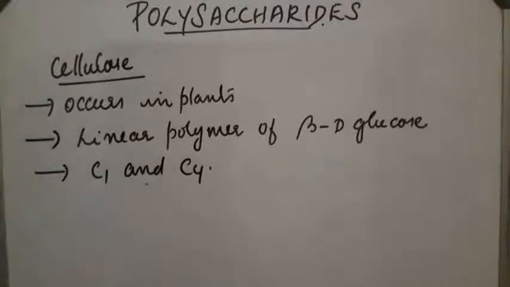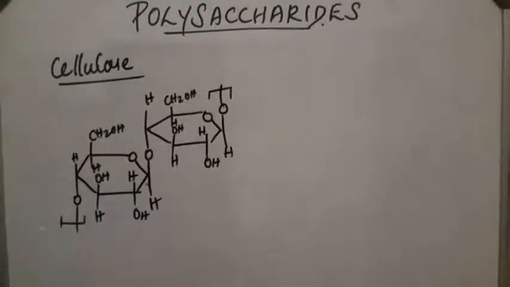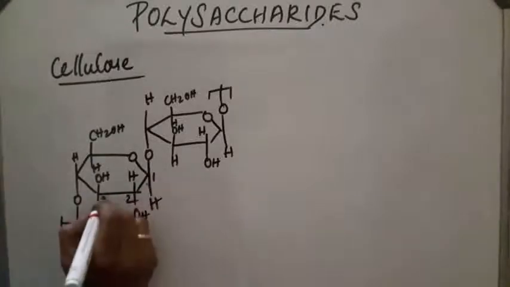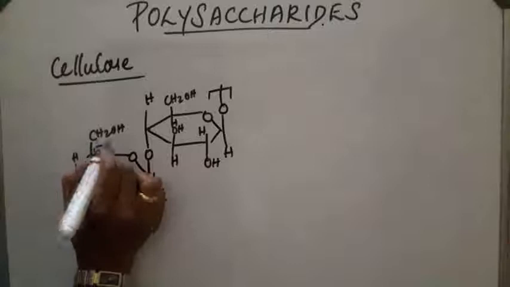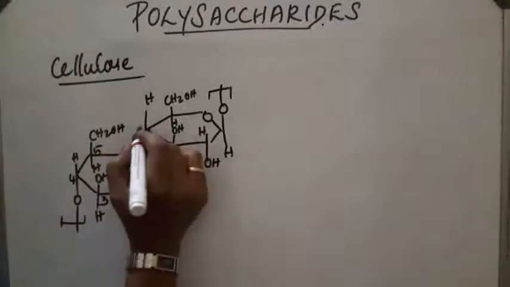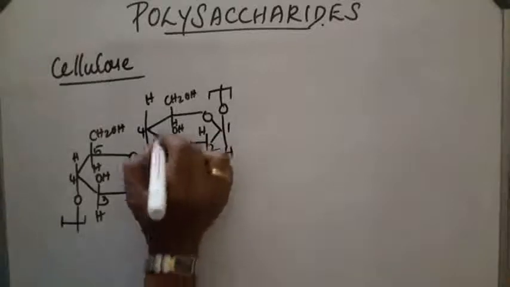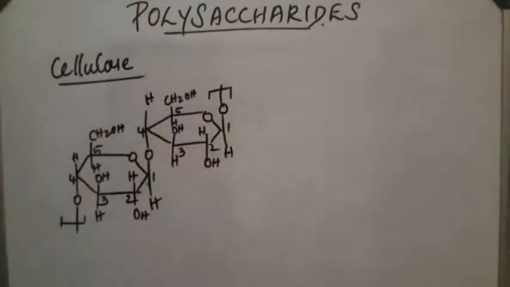This is the structure of cellulose. Here this is the C1 carbon atom of one unit, and this is the C4 carbon atom of another unit. N times. This is the structure of cellulose.